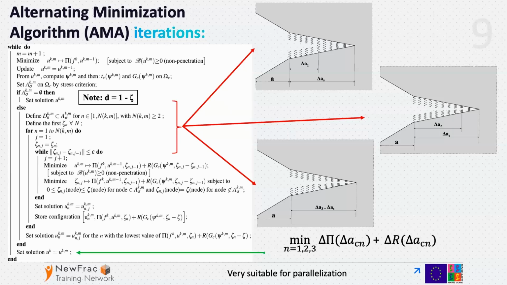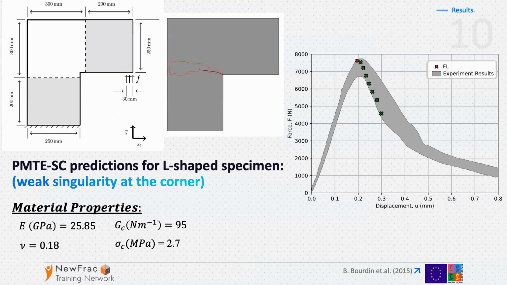This is, let's say, the fully broken fictitious crack, this is partially broken, or also another partially broken. And in the end, we run basically independently the alternative minimization algorithm for each starting configuration. And at the end, we just select the best minimum, which is our prediction for the new crack advance. I will show 3 examples.